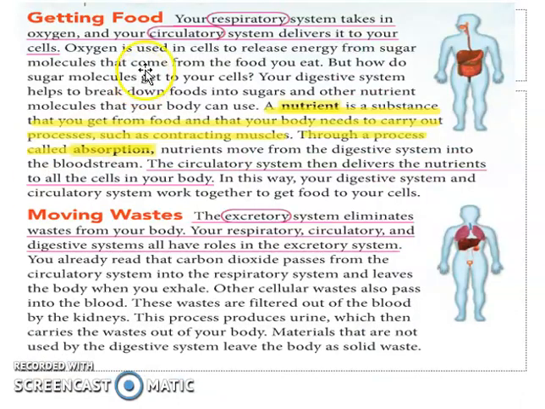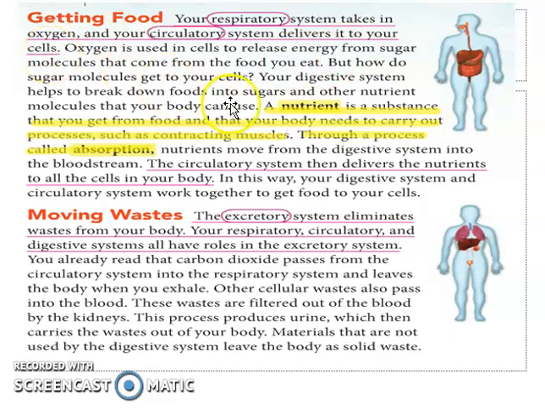Now, let's go to getting food. Who is responsible, or what part of our body is responsible, in getting our food or breaking our food? So that is the digestive system. Here, your respiratory system takes in oxygen and your circulatory system delivers it to your cells.